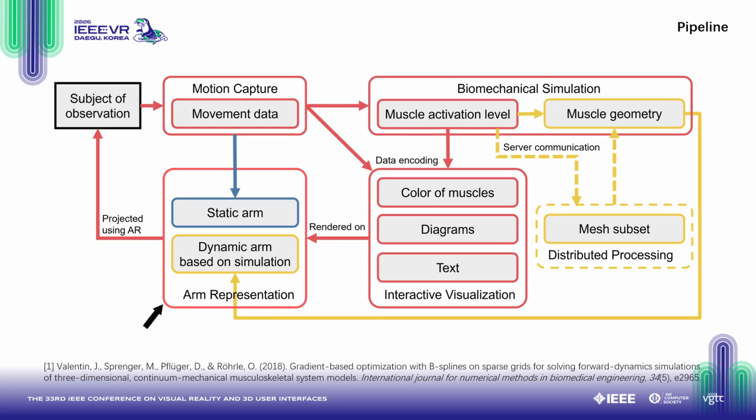The optimal arm representation is the geometry generated from the simulation process. However, during the early exploratory phase, we also used a pre-existing static arm model as a temporary substitute. Finally, the arm representation, along with the visualization, is projected back onto the subject's arm.